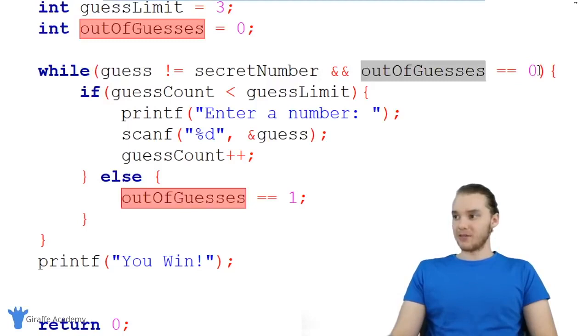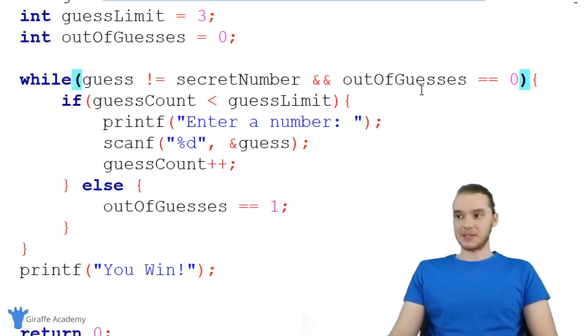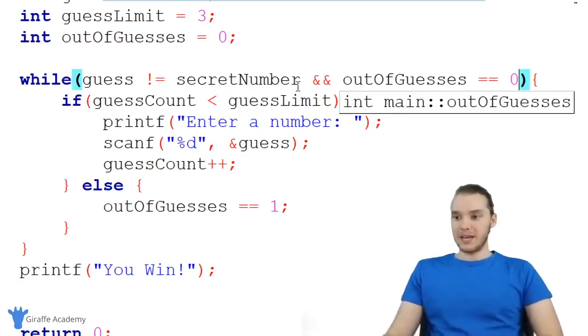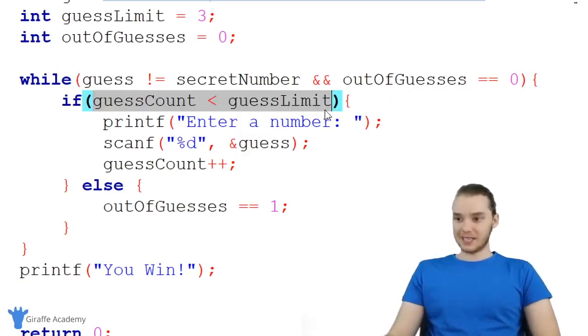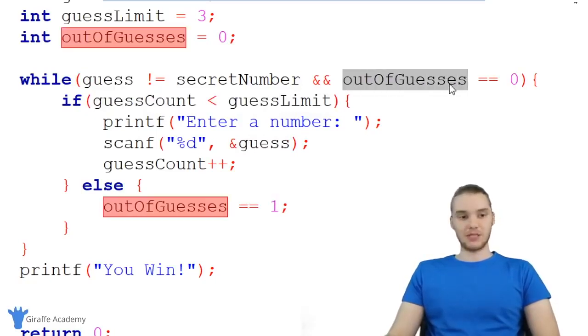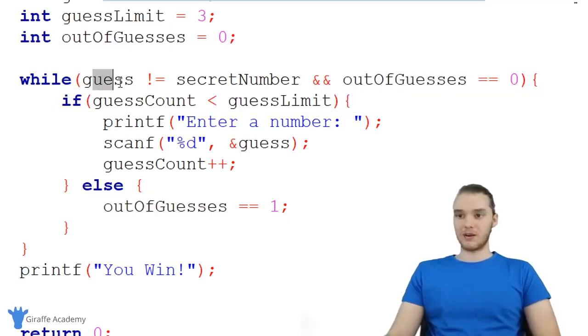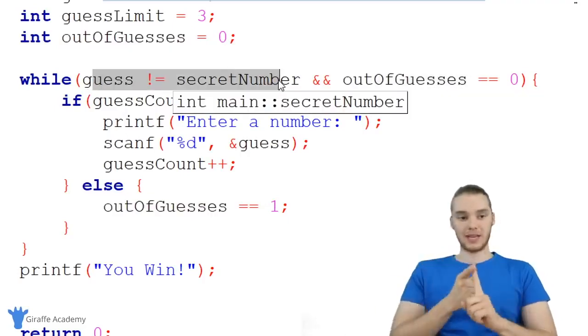So as long as out of guesses is equal to 0, that means that they're not out of guesses and they still have some guesses left. But if the guess count's less than the guess limit and out of guesses gets set equal to 1, then out of guesses isn't going to be equal to 0 anymore. So we're going to break out of the loop. So basically there's 2 scenarios now that will break us out of the loop. Either they get the word right or they run out of guesses.